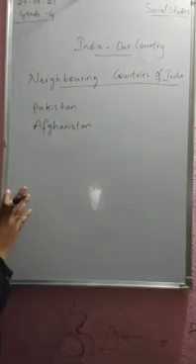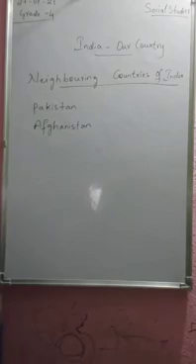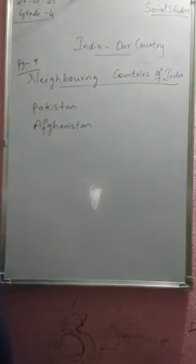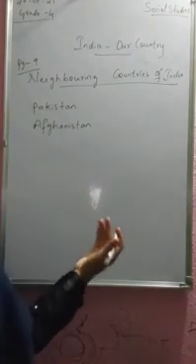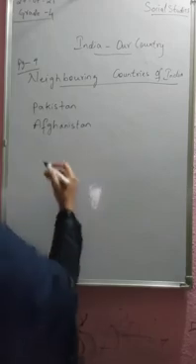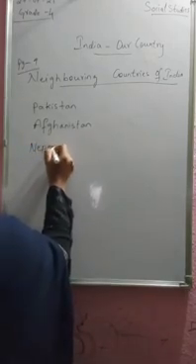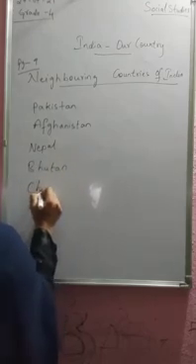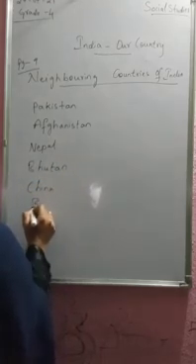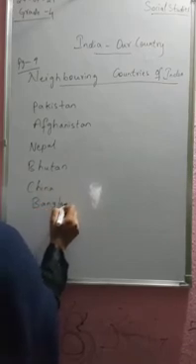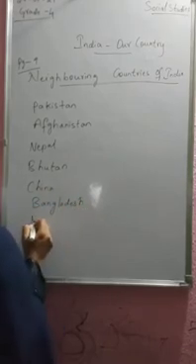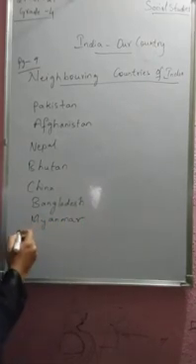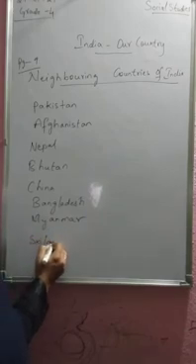See, this also you can have a look on page number 9, in the map, the countries which are sharing the borders of our India. Then Nepal, Bhutan, China, Bangladesh, Myanmar. Apart from these, Sri Lanka and Maldives.